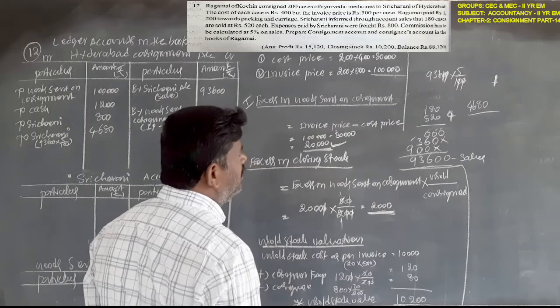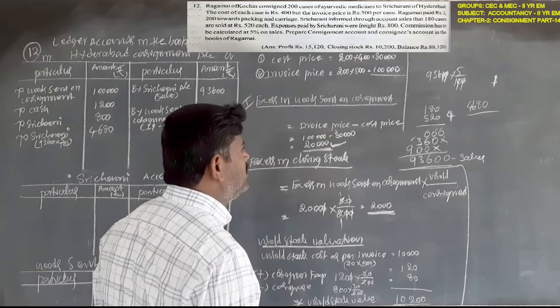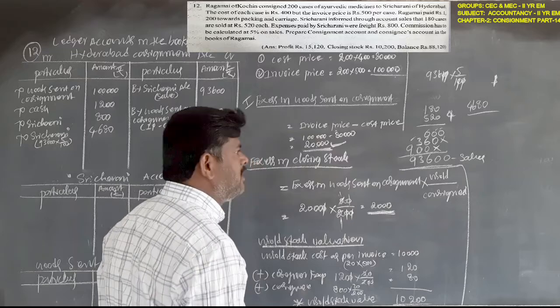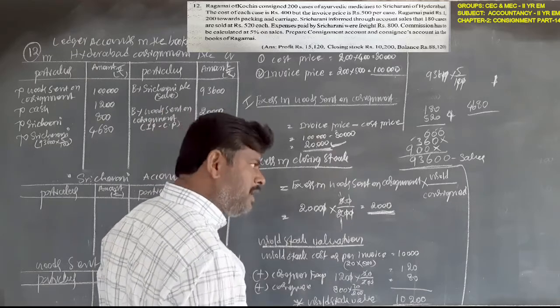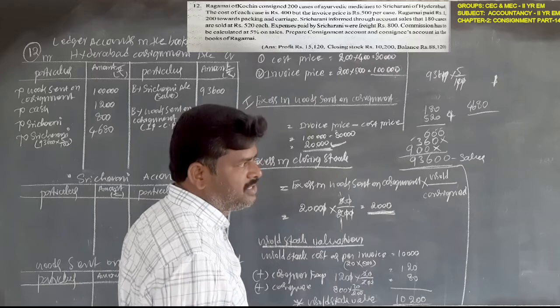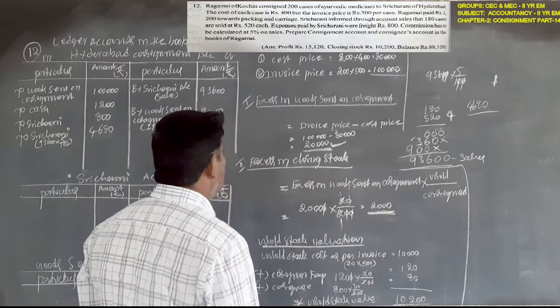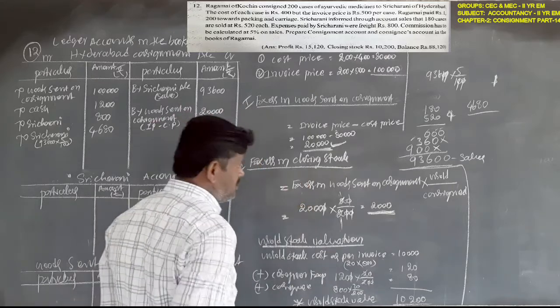This is a simple way. Otherwise, calculate as per the invoice price and as per the cost price, as in the previous explanation. It is a lengthy process. It is a time-wasting process. So you must adopt this one; it is correct.